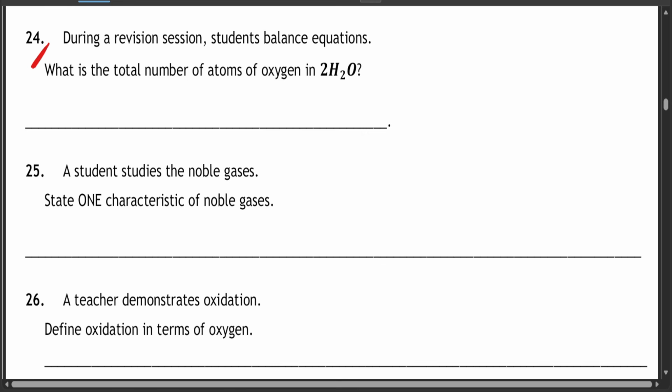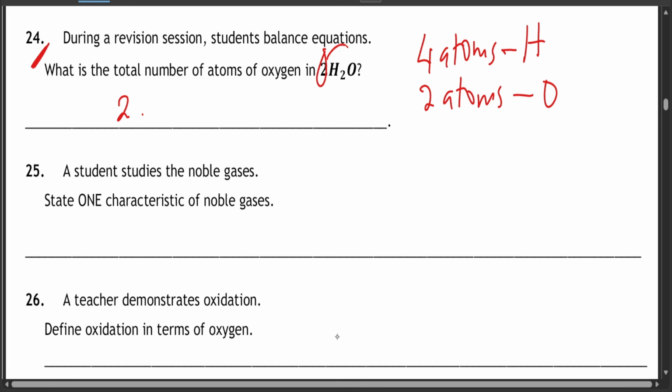Question 24. During a revision session, students balance an equation. What's the total number of atoms of oxygen in H2O? I think it's just 2. Am I tripping? It's just 2 atoms. If you look here, you have 4 atoms of hydrogen and you have 2 atoms of oxygen. If you look carefully, this 2 goes to oxygen, so it's 2 atoms of oxygen, and you also have 2 times 2, which is 4 atoms of hydrogen.